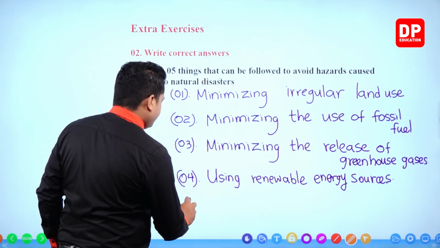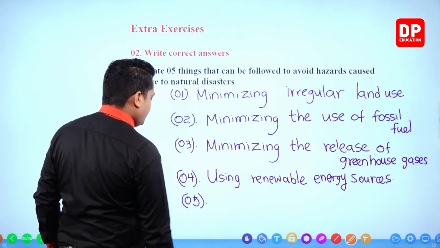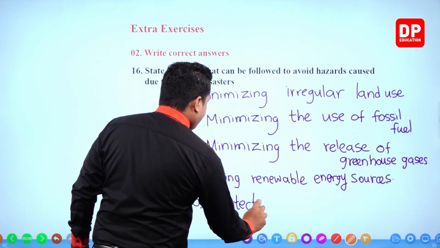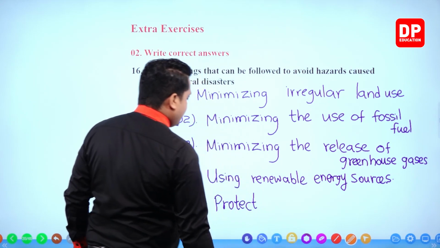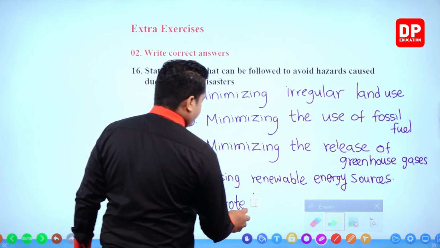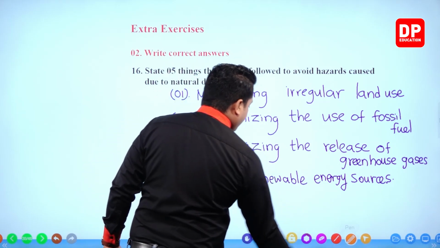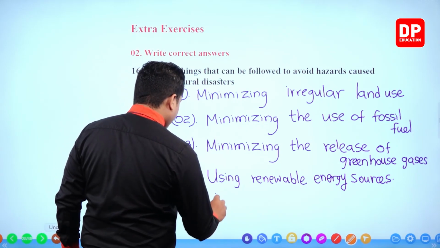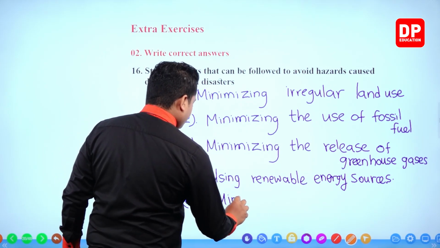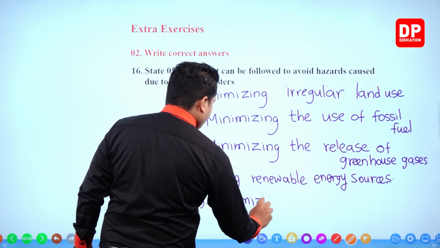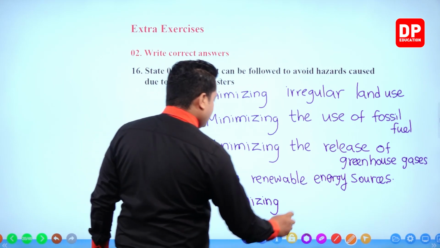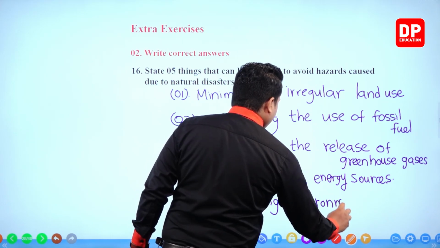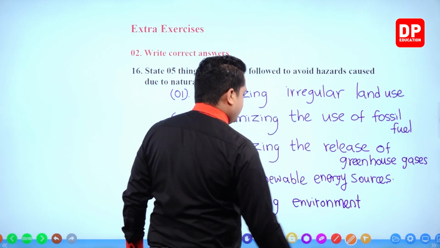Next one, protecting, or else instead of protecting we can write minimizing environment pollution. Rather than protecting the environment, we'll write down minimizing environment pollution.